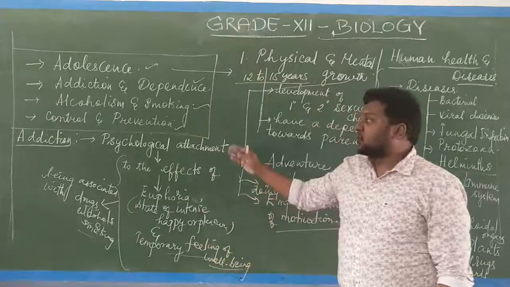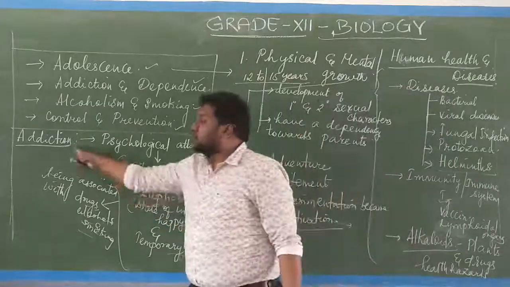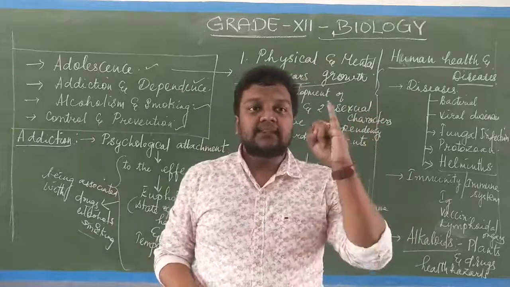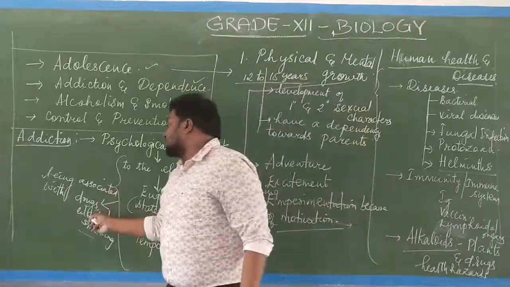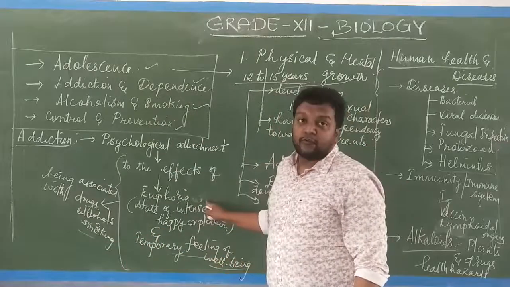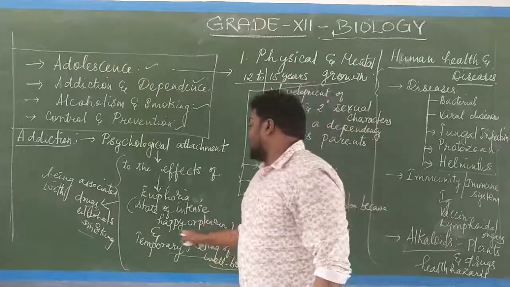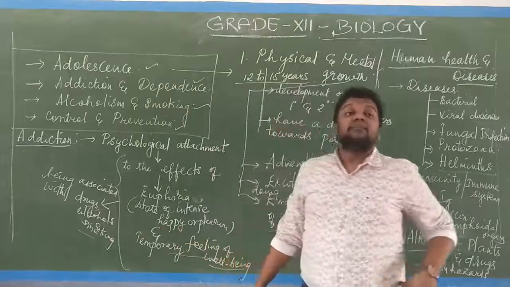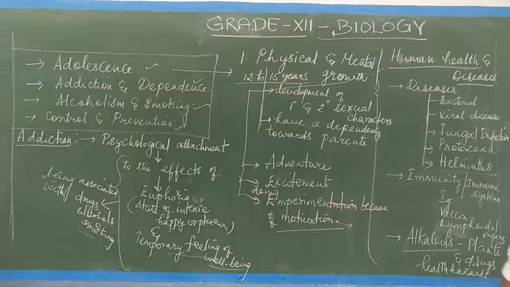Can you understand? So what are the points that you have to keep in mind? Addiction is nothing but a psychological attachment. A psychological attachment towards what? Towards drugs, alcohol or smoking. That leads to euphoria and similarly a state of temporary feeling of well-being. This is called addiction.